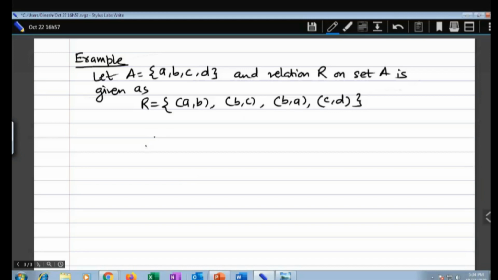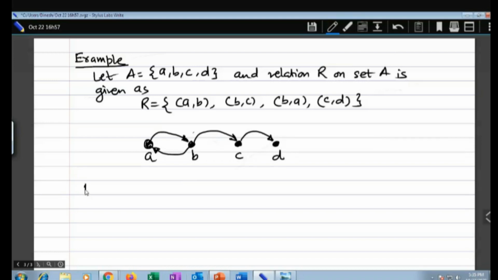Now let me draw the transition diagram of this relation. So this is your A, this is your B, and this is your C, and this is your element D. When you have A to B, there will be an arrow from A to B. And then B to C, so you will have this. Then B to A, you will have this. And C to D.